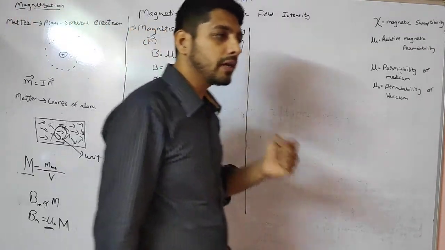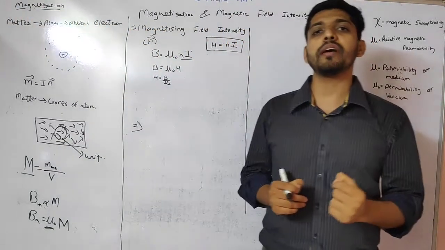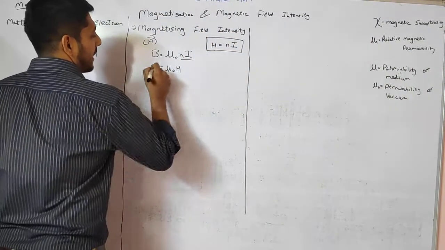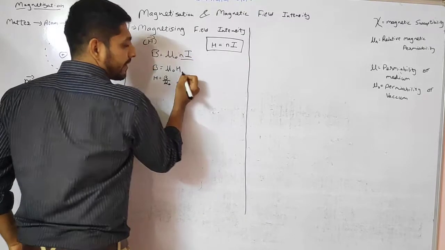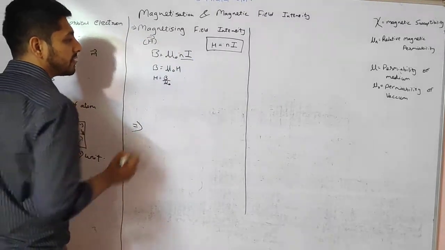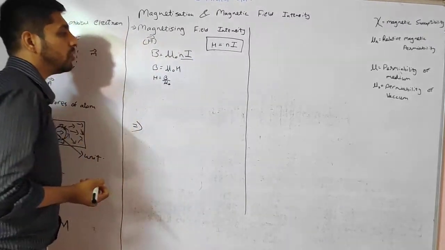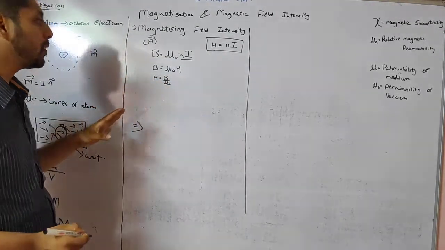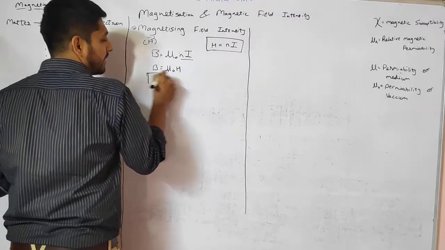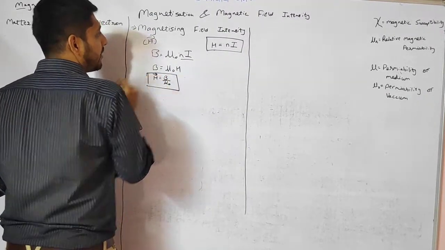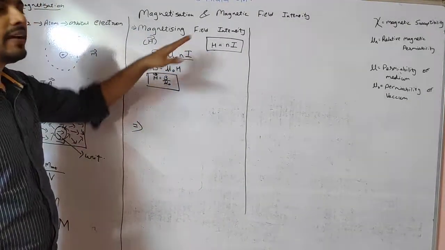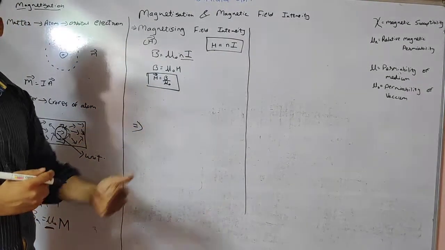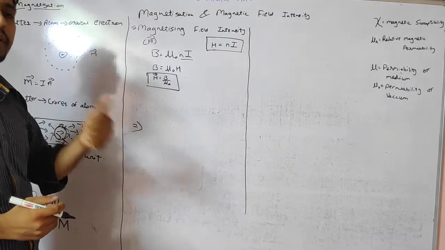Number of ampere turns in a solenoid required to produce a given magnetic field. So here, instead of Ni I can write H, that is the magnetizing field intensity. So B is equal to mu 0 H, and H will be equal to B upon mu 0. This is how we can define a magnetic field or the magnetizing field intensity. This is the external field which will help us to make a material magnetized.